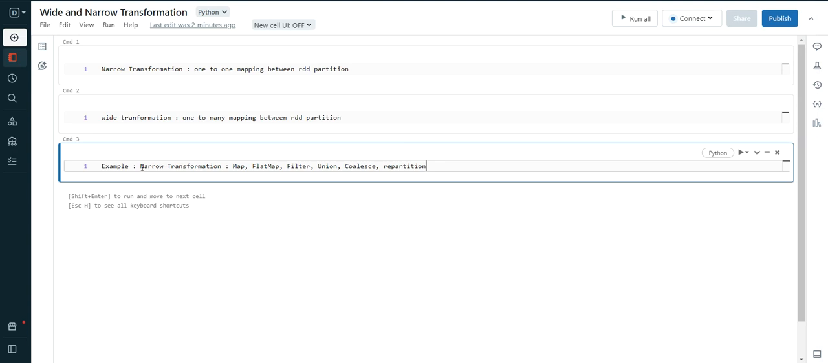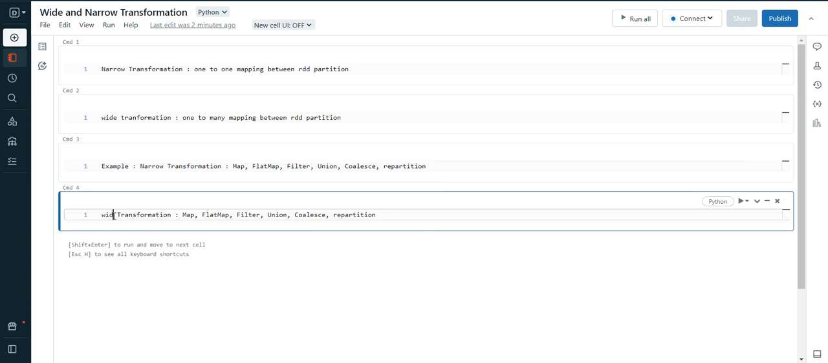Now, what is the wide transformation? Wide transformations are reduceByKey, groupByKey, and join. These are the wide transformations, right? Other than that, distinct is also a part of wide transformation. Cogroup, if you are using the cogroup function, this is also a part of wide transformation.